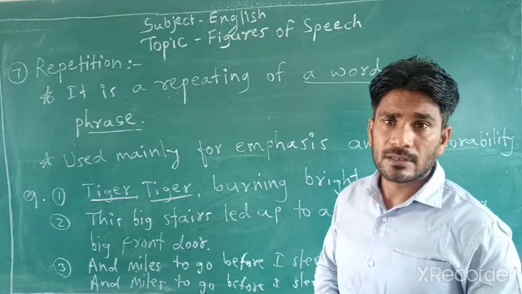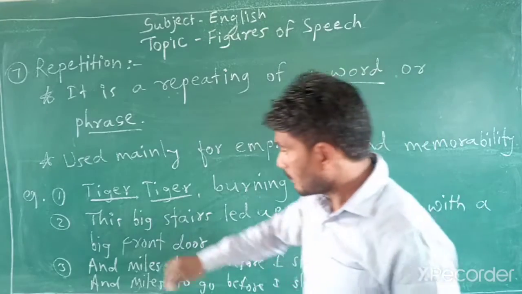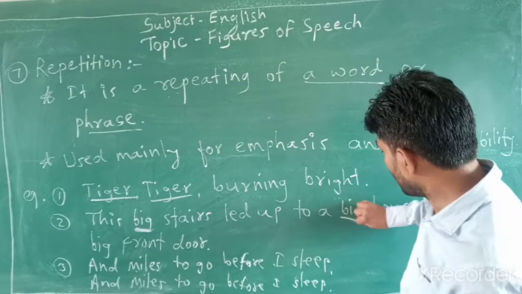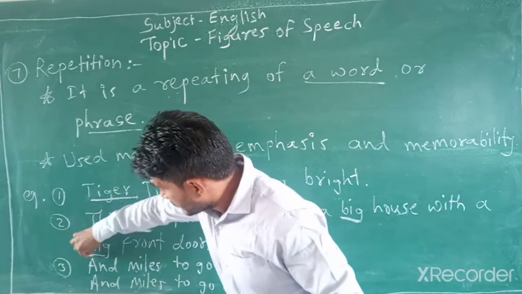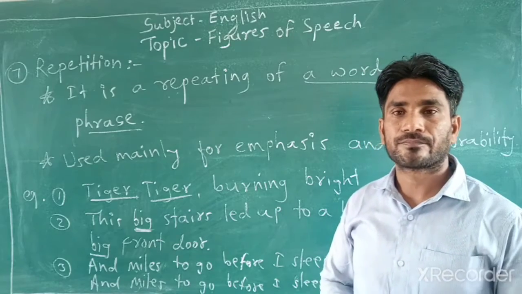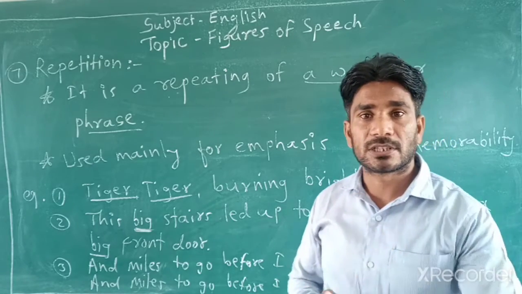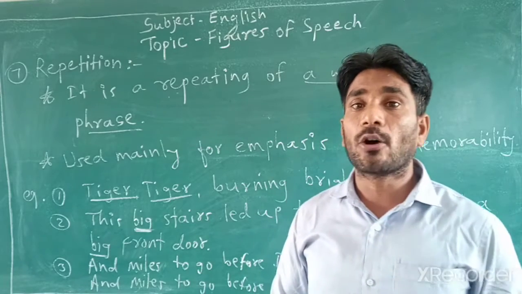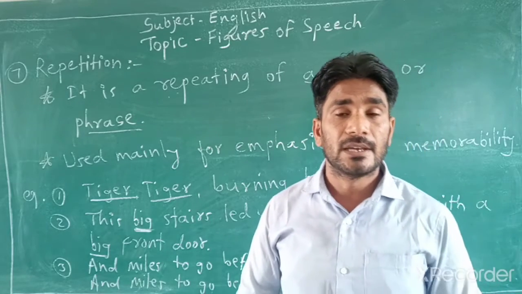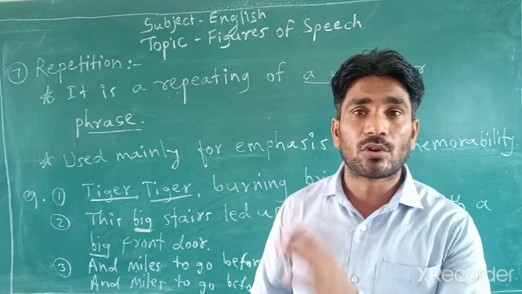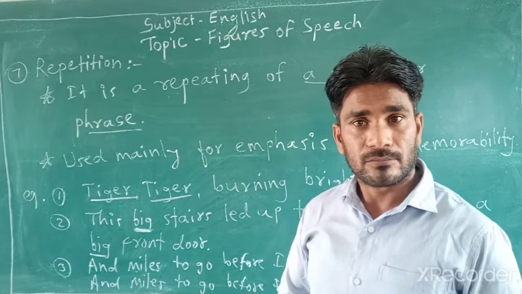Yes, you are correct. The word big. This word big is repeated there. So it is repetition. When you find a word or phrase repeated in the same line two or more times, that is called repetition.